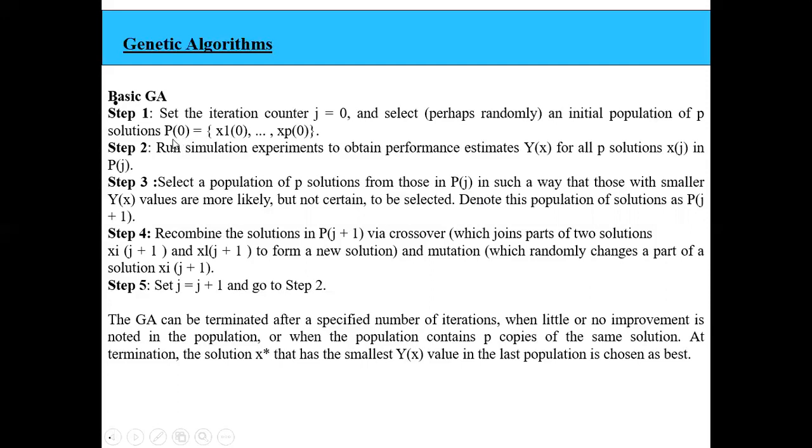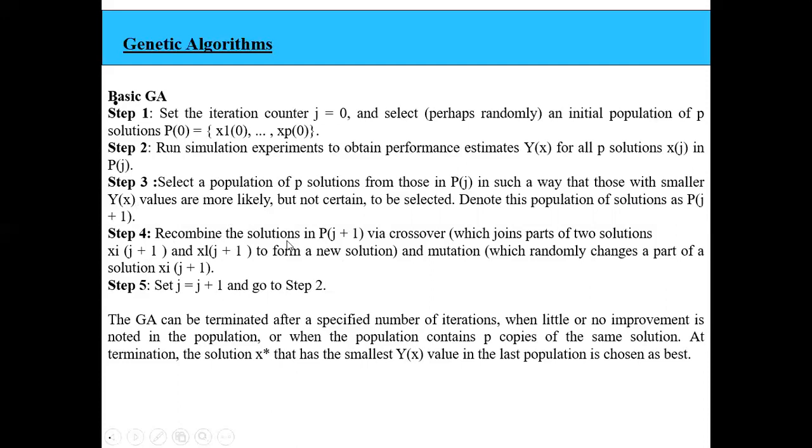First I take P of j and run the simulation experiment on it. Then whichever solutions have smaller output performance values of Y of x, I take that set of solutions and call it the new population.